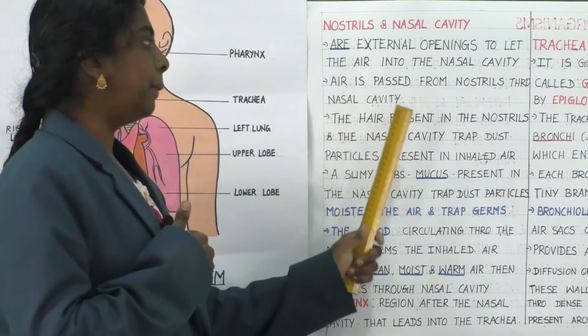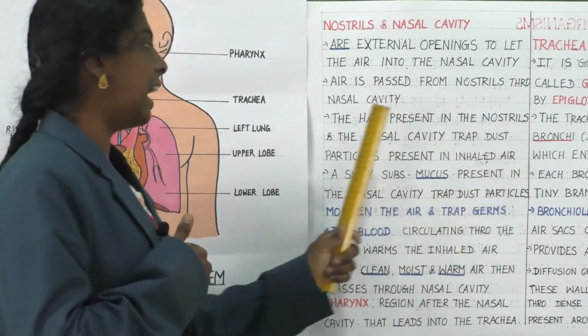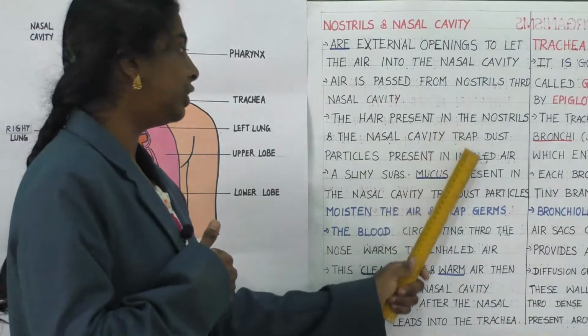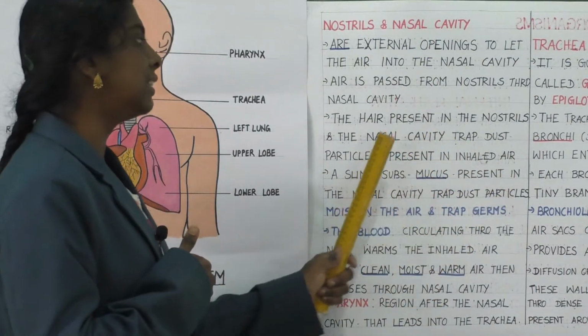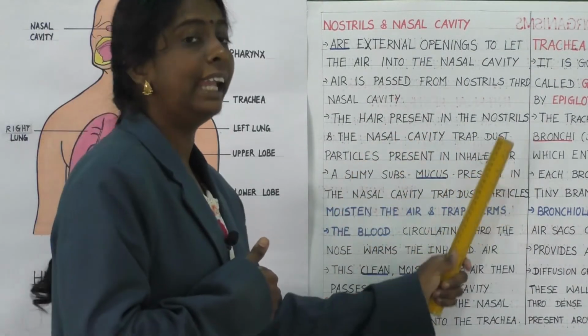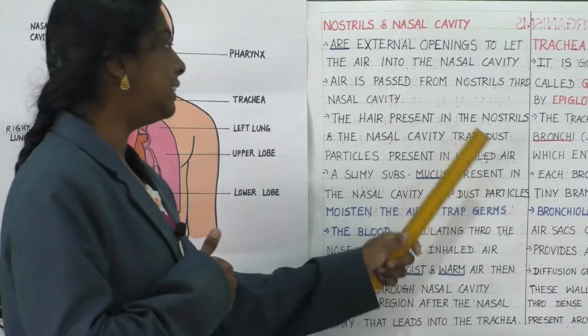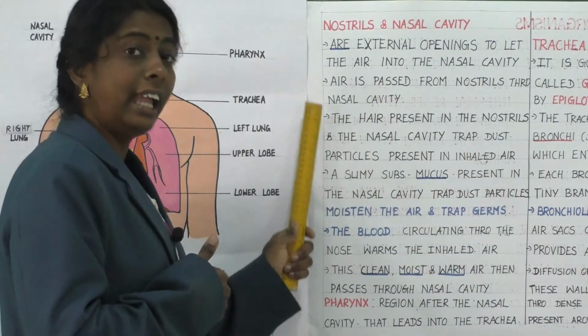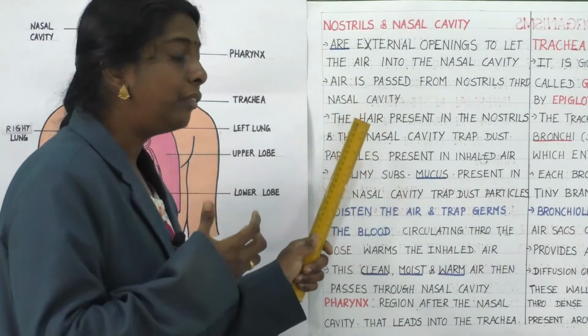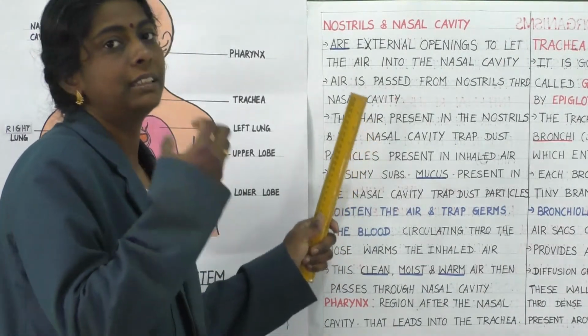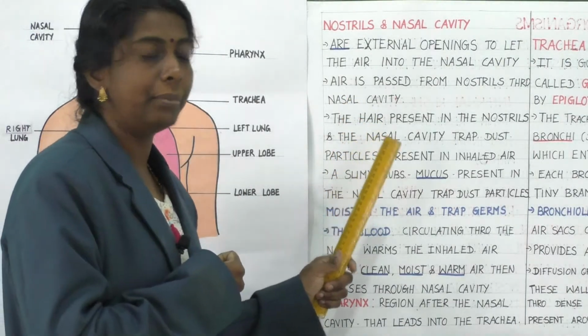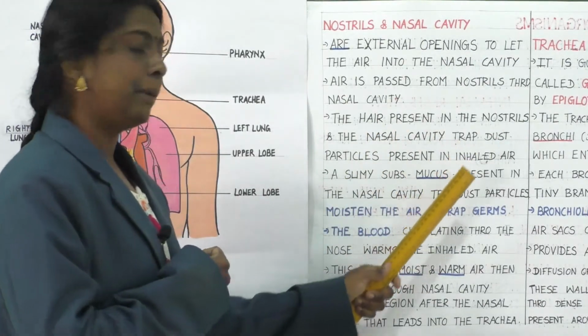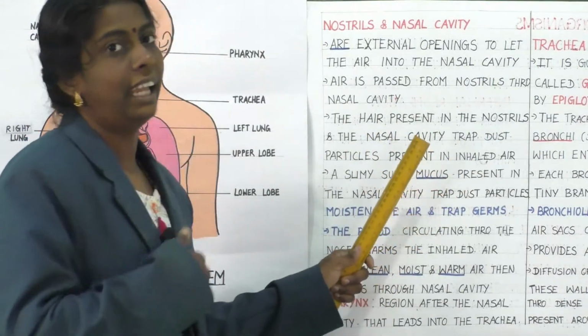The hair present in the nostrils and the nasal cavity traps dust particles present in the inhaled air. So inside the nasal cavity, what will it do? It will trap the dust particles present in the inhaled air.